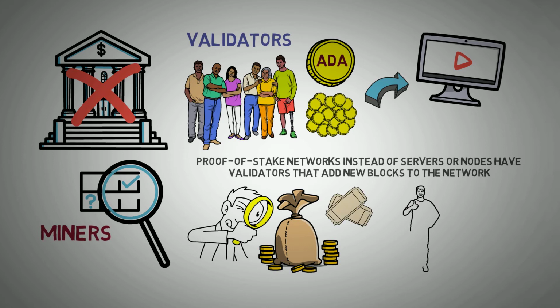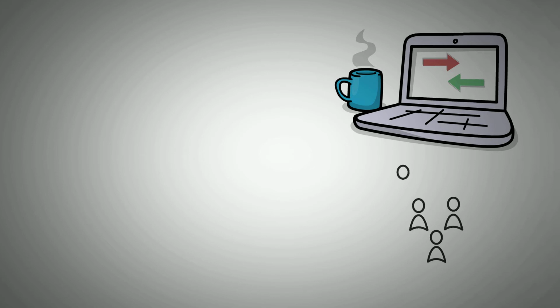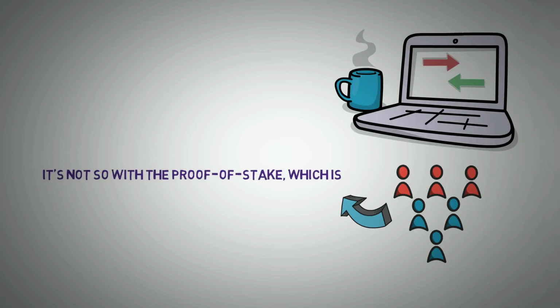Proof of stake is gaining more popularity because it improves upon some of the main problems that were highlighted in the proof of work system. Some of these problems were the large amount of energy proof of work consumed, which was alarming, while proof of stake consumes a lesser amount. The proof of work mechanism handles way fewer transactions in a second than the proof of stake mechanism would have done in the same time space. Then there is the issue with scalability that the proof of work mechanism suffers from. It's not so with the proof of stake, which is easier to scale than the proof of work.